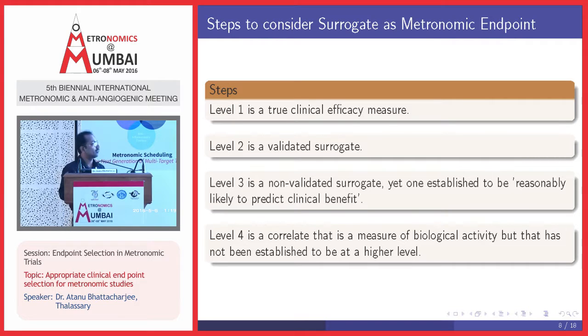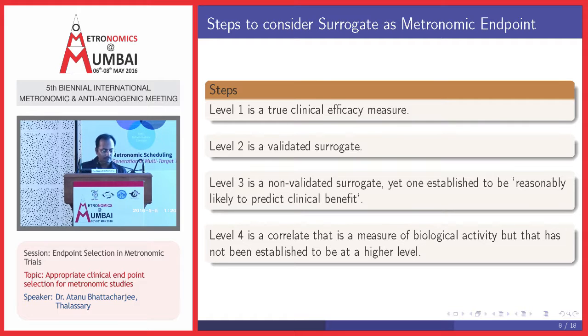The third level is to consider a non-validated surrogate marker and try to find out if it is as predictive as overall survival is. And the fourth level is to correlate this complex biological activity to establish a higher level. So that is a more complex challenge.